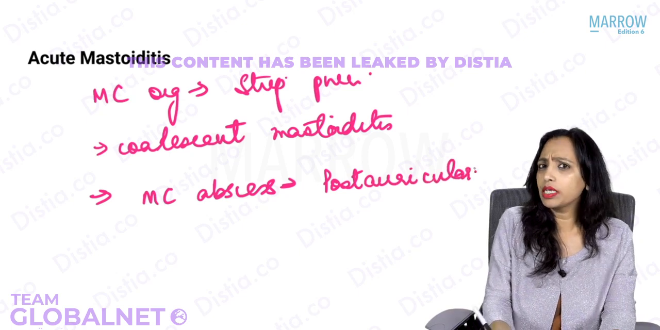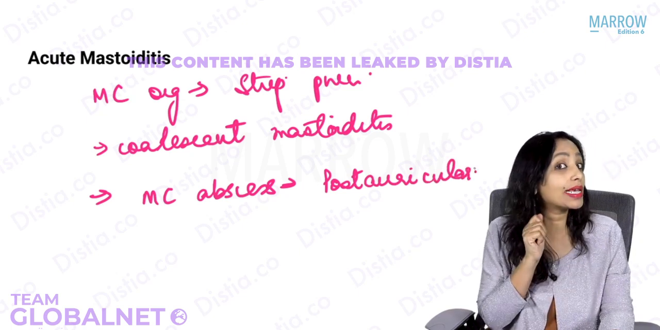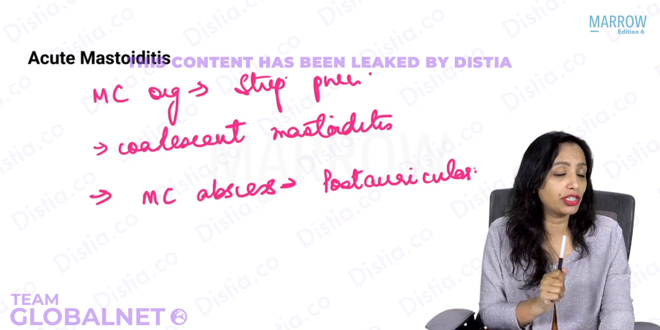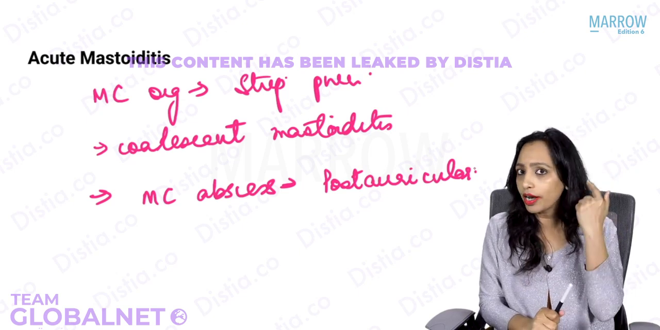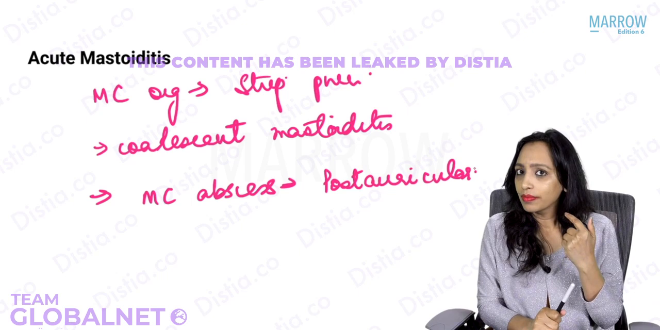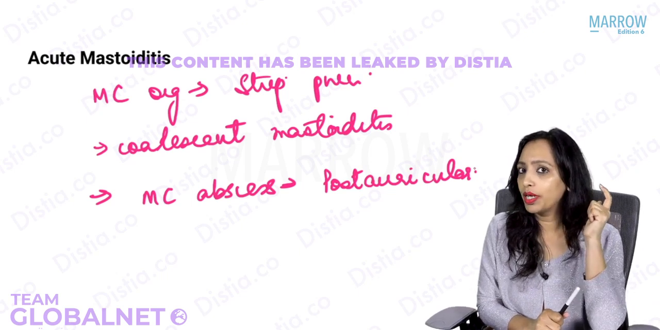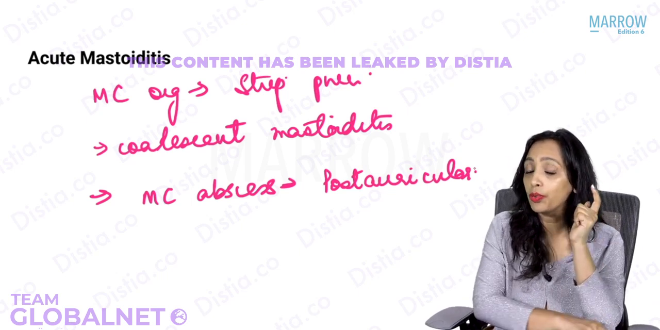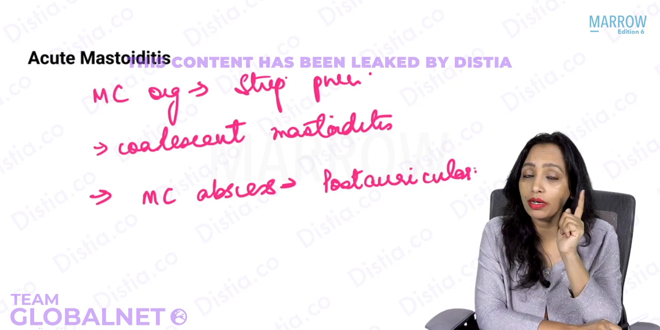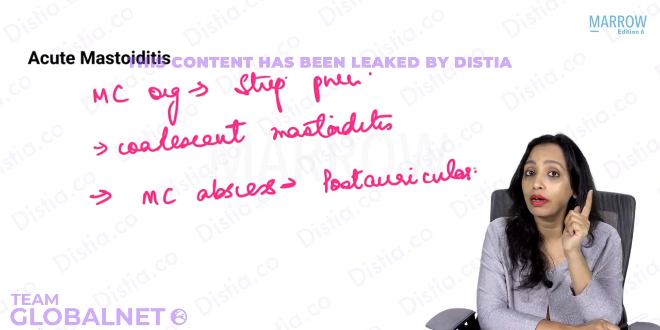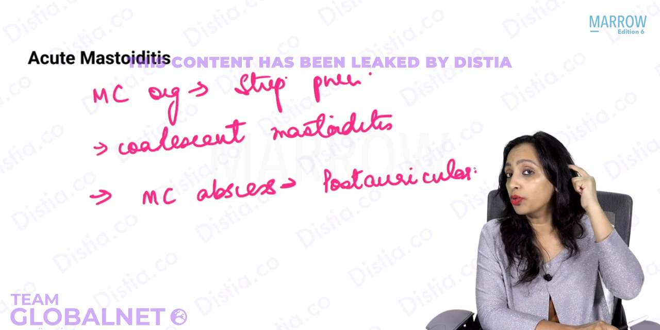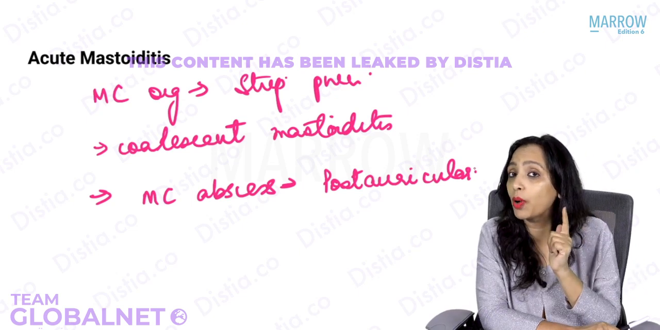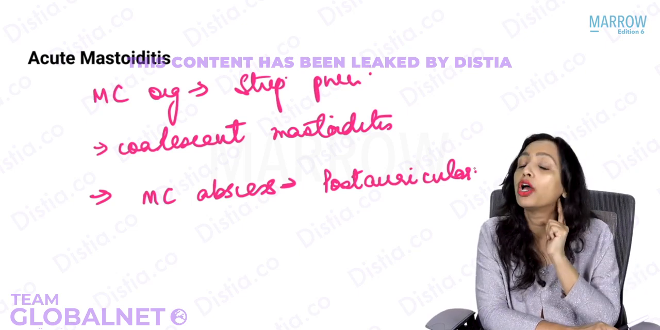And where will you give an incision in a postauricular abscess in a child less than 2 years of age? Superior and horizontal or inferior and vertical? Yes, it will be superior and horizontal. I hope you are remembering all this. Yes, this we did in the development of the ear. We always give incision postauricular, superior and horizontal, less than 2 years of age. Why? Because mastoid tip develops at 2 years of age.